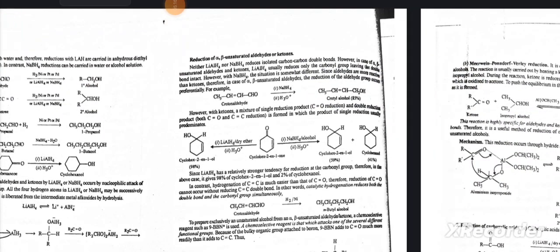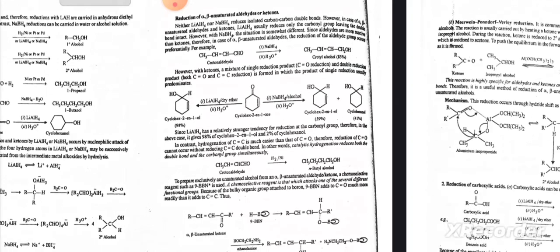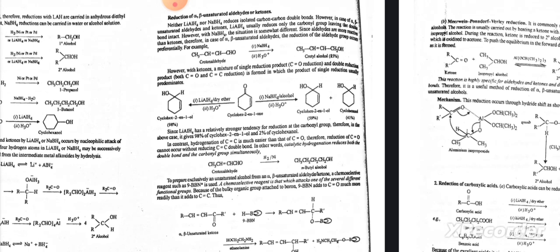Reduction of alpha beta unsaturated aldehydes or ketones. Neither LiAlH4 nor NaBH4 reduces isolated carbon-carbon double bonds. However, in case of alpha beta unsaturated aldehydes and ketones, LiAlH4 usually reduces only the carbonyl group, leaving the double bond intact. However, with NaBH4, the situation is somewhat different since aldehydes are more reactive than ketones. Therefore, in case of alpha beta unsaturated aldehydes, the reduction of the aldehyde group occurs preferentially.